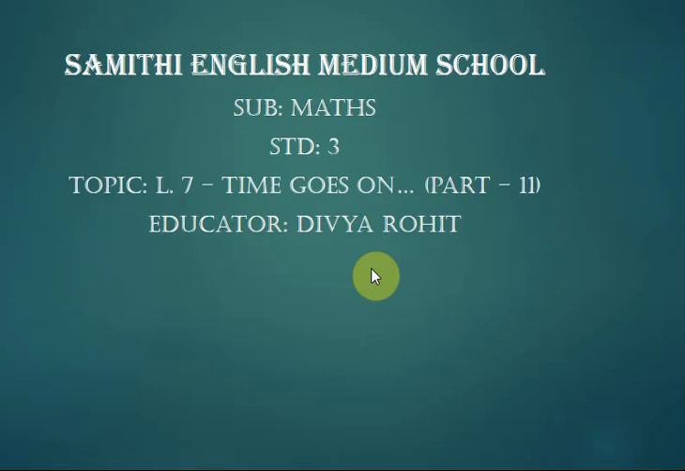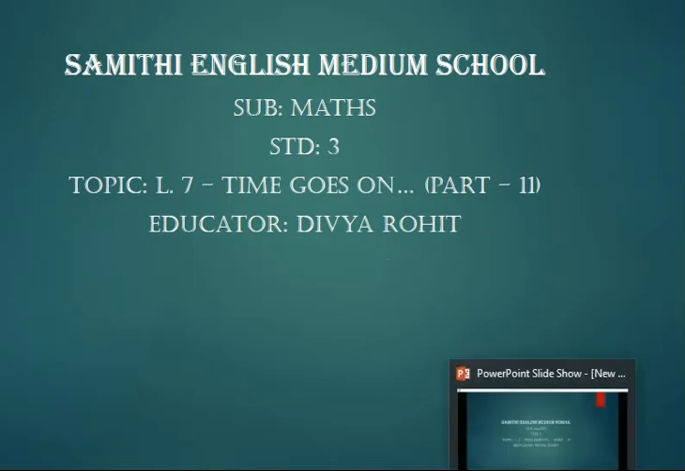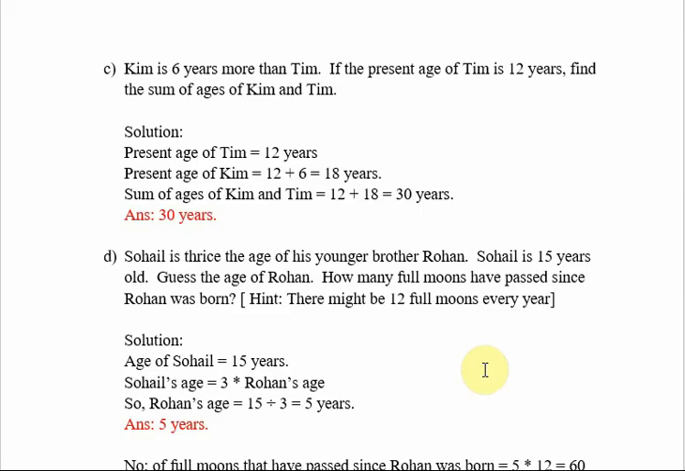So let us continue our lesson number 7. Time goes on. Yesterday we started our workbook and we have done page number 63, word problems on age. Question number 4, answer the following questions. Questions A and B we have already done yesterday. Today we can continue with question number C.